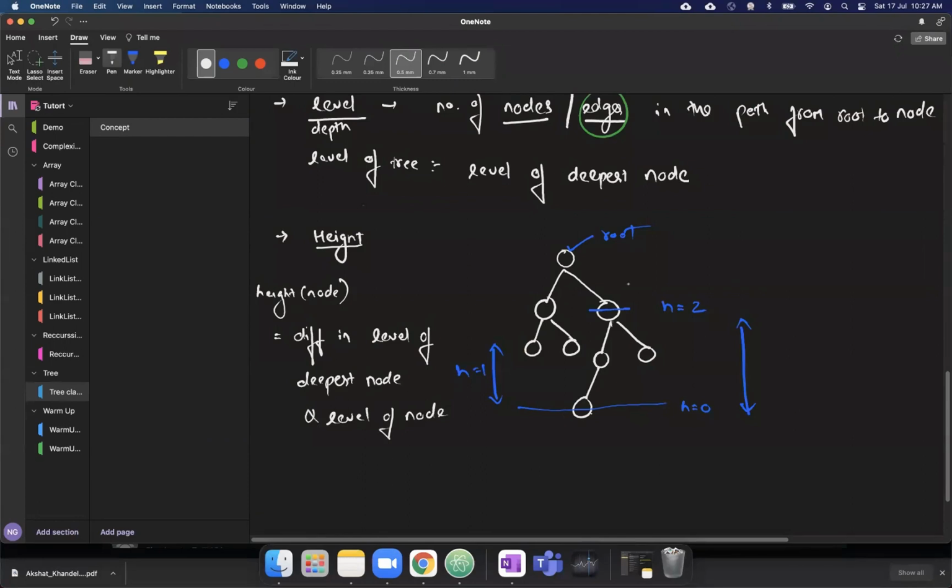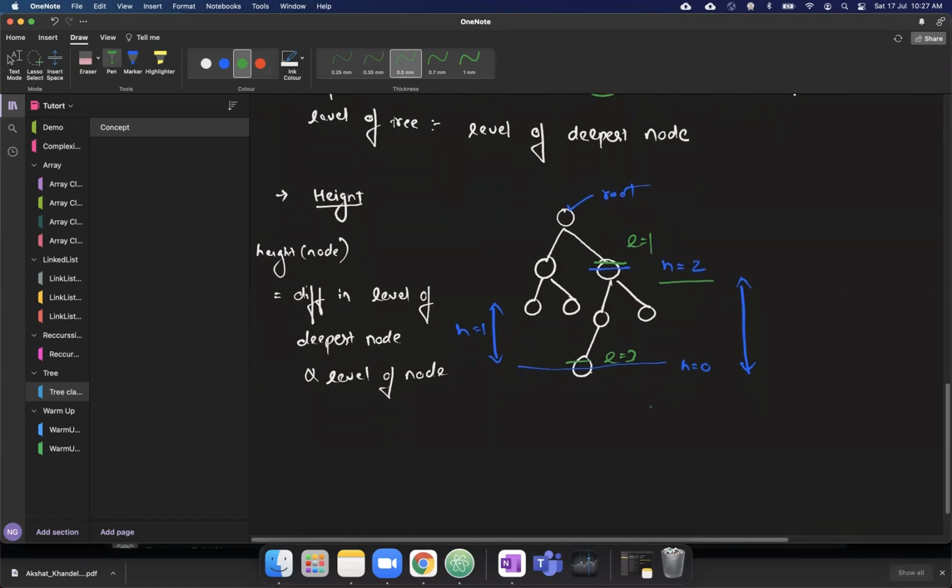Now, if you apply the same thing here, the level of this node is 3. The level of this node is 1. So 3 minus 1 is 2. That's why you get a height of 2. But when we calculate programmatically, we will see how we can do it efficiently. But for now, this is fine.